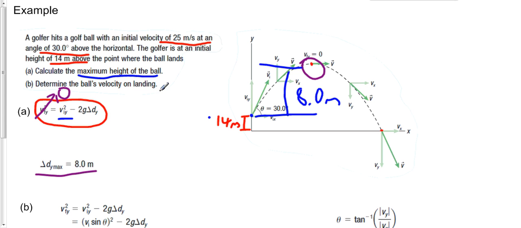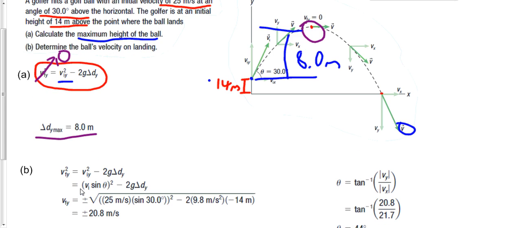Hope that's okay. And the next thing on our list is determine the ball's velocity on landing. So I really want to know this vector here. Half of the work's already done for us. We know Vx. We know that's a constant value. It won't change. So really we're left with Vy. That's kind of what we need to find. We want to know the final vertical velocity. Notice it won't be 0 because we're not dealing about max height. We're dealing about when it lands. So we have to redo another calculation, which we're going to start here, and find the final vertical velocity.